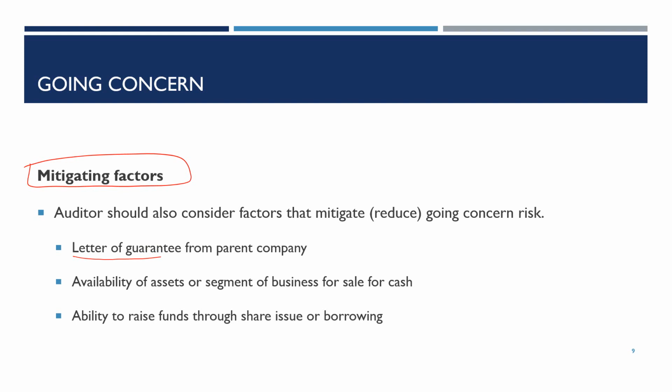Other mitigating factors include a letter of guarantee from a parent company, the availability of non-core assets or segments which can be sold to provide needed cash without interrupting the company's operating capacity, and the ability to raise funds via the sale of shares or via borrowings.